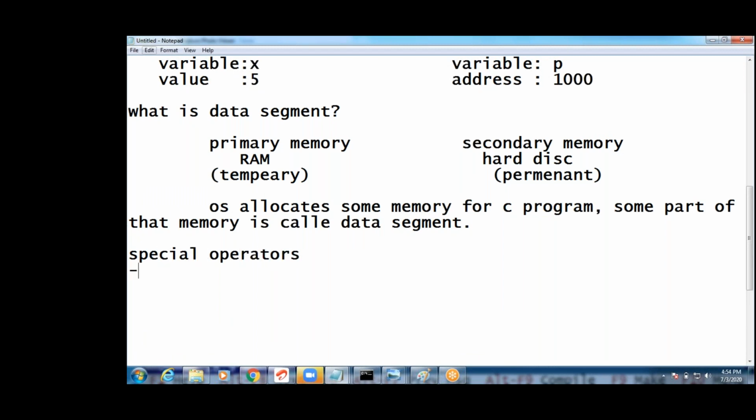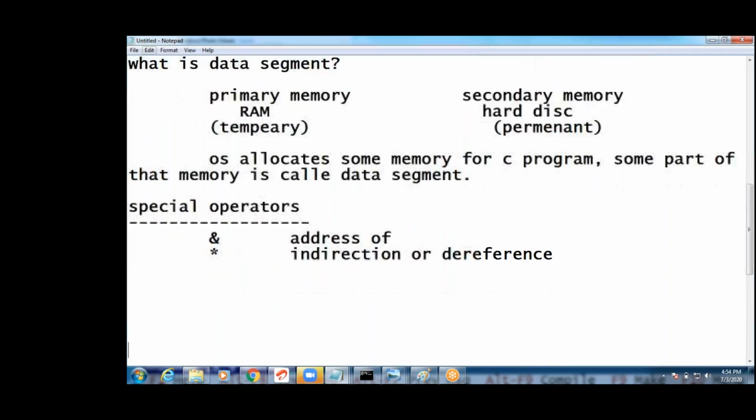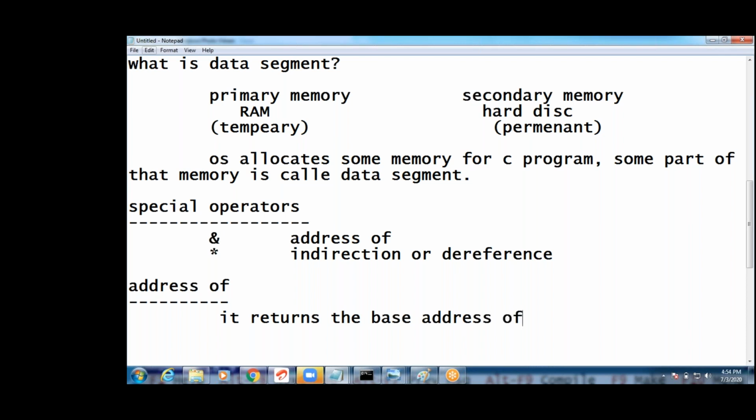Now the second one is the star indirection operator, or dereference operator. Okay, indirection or dereference operator. First one is the address of operator. What is the address of operator? It returns the base address of the variable.